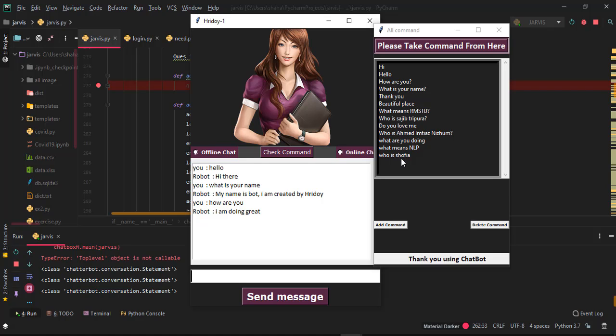Okay, if you want to add any command, just click add command and write your question like, what is he. Okay, then just give this answer, he boy, and then click add button. Here it is. What is he? This question is stored in the command window and the answer will be stored in the database. And if you want to delete any command, just click delete button.